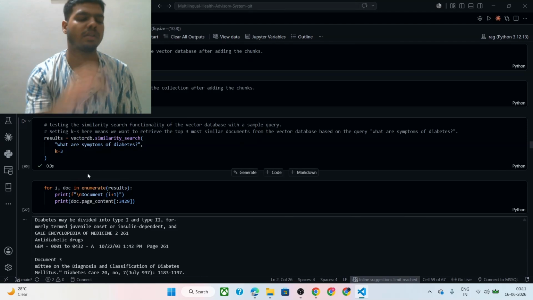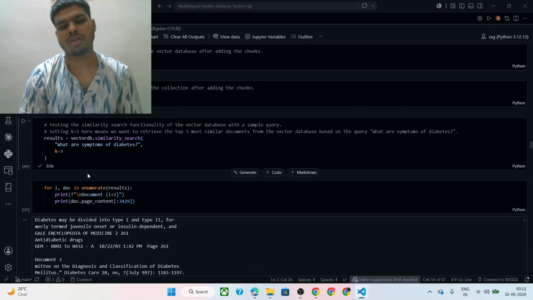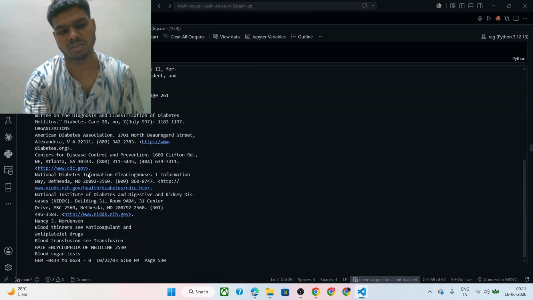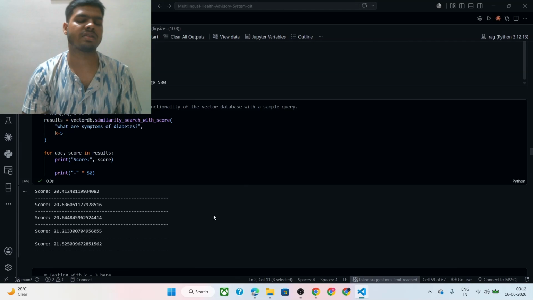Then we have done a simple similarity search with k equal to 3, which shows us the top three most similar chunks from the vector database. Here you can see the top three similar searches. And then we have checked it for the top five. And here is the similarity score, which is very good. It shows a high similarity as we have set the chunk overlap to 200.